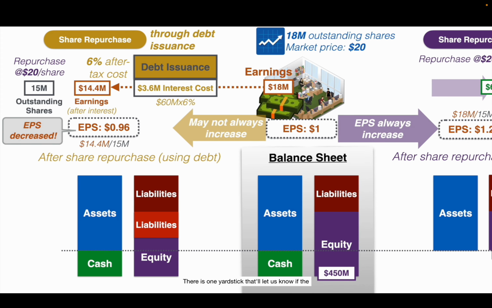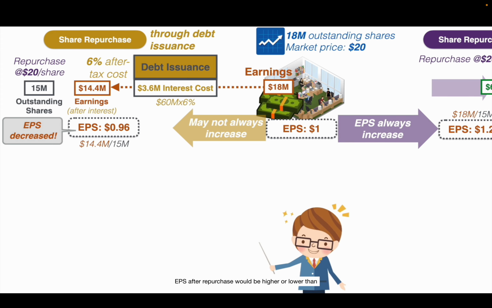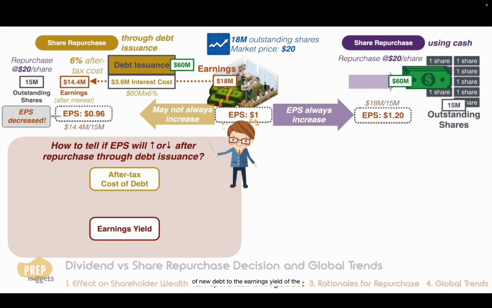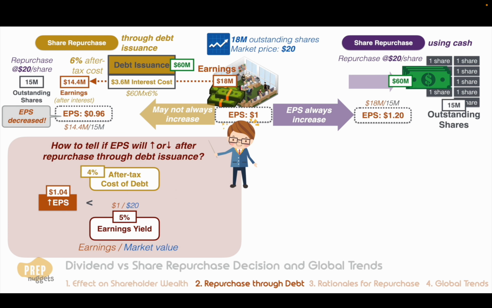There is one yardstick that'll let us know if the EPS after repurchase would be higher or lower than before. We can tell by comparing the after-tax cost of new debt to the earnings yield of the company. The earnings yield is the earnings over the market value of the company. Since the EPS before buyback was $1 and the market price of the shares was $20, the earnings yield before the buyback was 5%. If the after-tax cost of debt is lower than this, the EPS will increase after the buyback. Like before, we calculated the EPS to be $1.04 if the cost of debt is 4%.